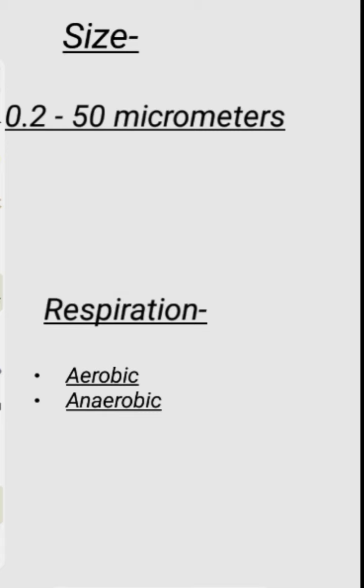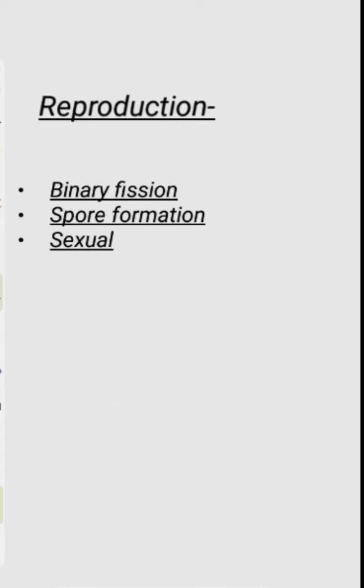Aerobic respiration is when they need oxygen to survive and obtain energy, and anaerobic is when they can obtain energy even in the absence of oxygen. Then the reproduction is of three types: binary fission, spore formation and sexual reproduction. Binary fission occurs when the conditions are favorable, that is there is enough moisture and food present, and then the bacterium divides equally into two parts.